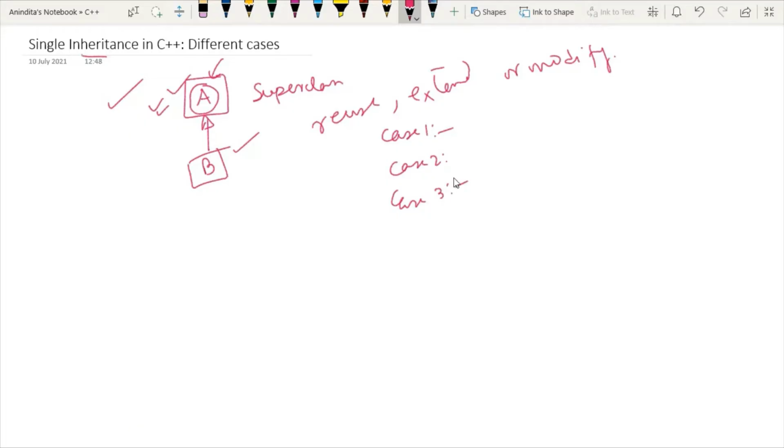In the previous class, I have discussed that whenever we are inheriting the property of the superclass, by sitting at the subclass, at that point of time, the access specifier of the superclass must be public. But today I will show you one case where we will try to inherit the superclass where the access specifier of the superclass is private. So these are the three cases that we are going to discuss.